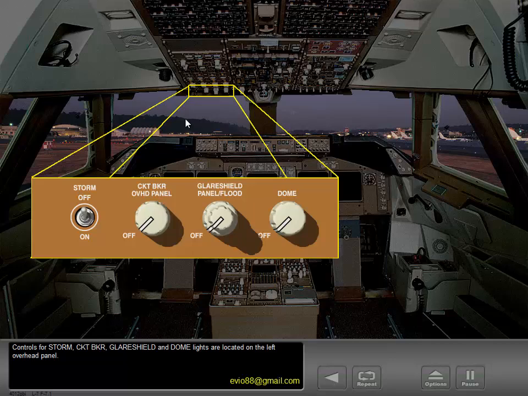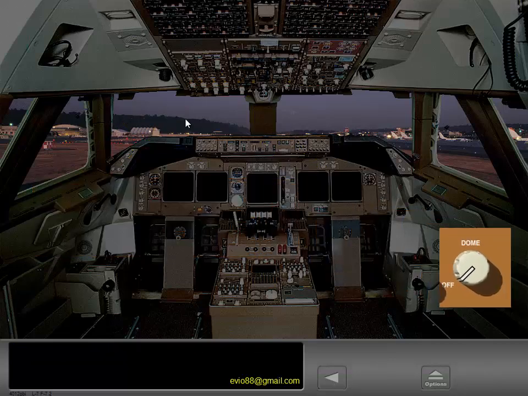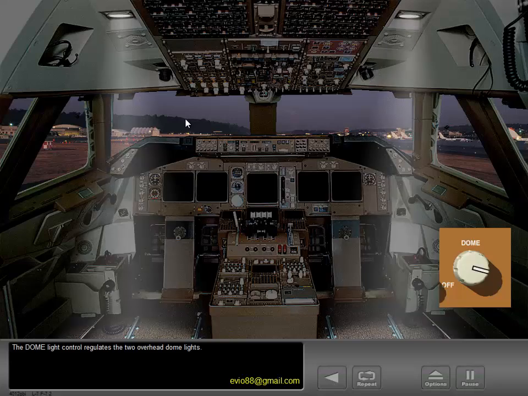Controls for storm circuit breaker, glare shield, and dome lights are located on the left overhead panel. The dome light control regulates the two overhead dome lights.